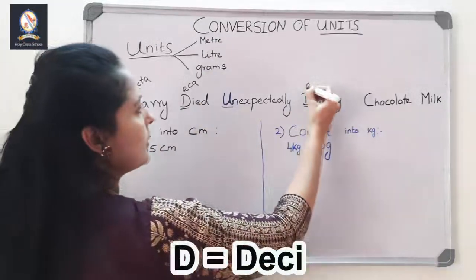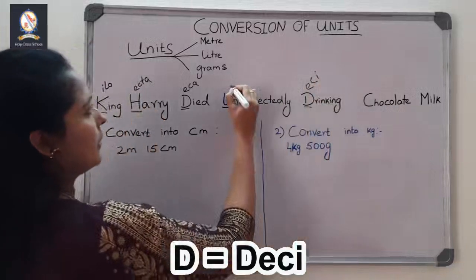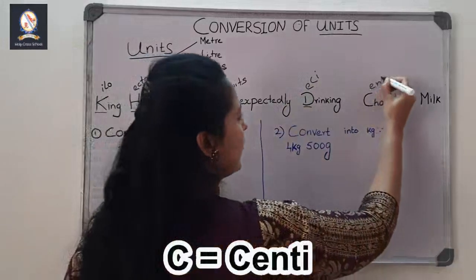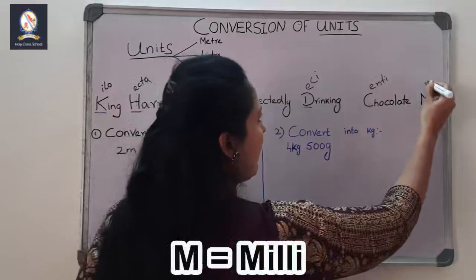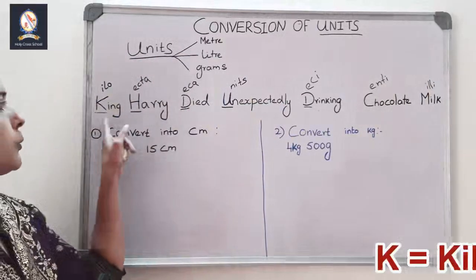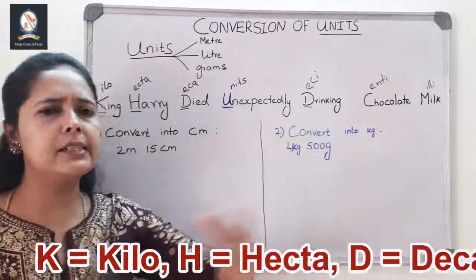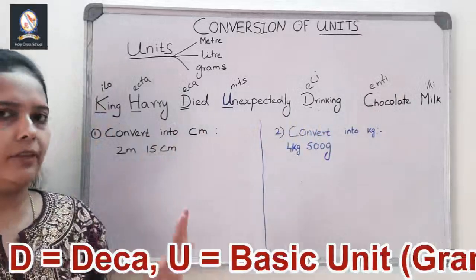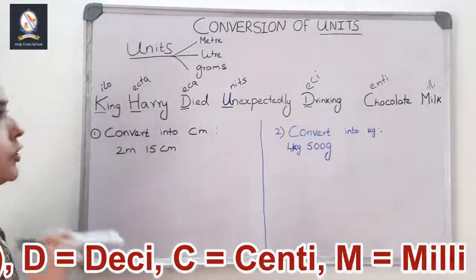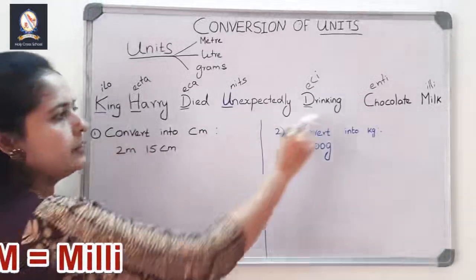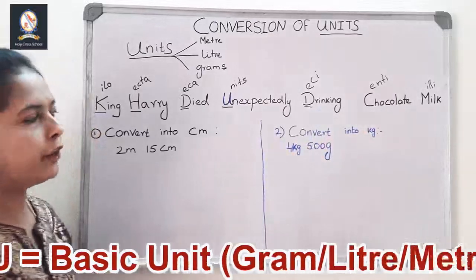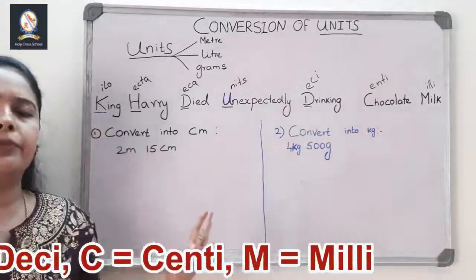D means deci. This is centi. This is milli. So how many units are there in this? 7 units: 1, 2, 3, 4, 5, 6, 7. It is easy to remember. How many days in a week? 7 days. So there are 7 units in this line. To help you remember, I wrote it in a story way: King Harry died unexpectedly drinking chocolate milk. If you remember the storyline, you can do any type of conversion of units.